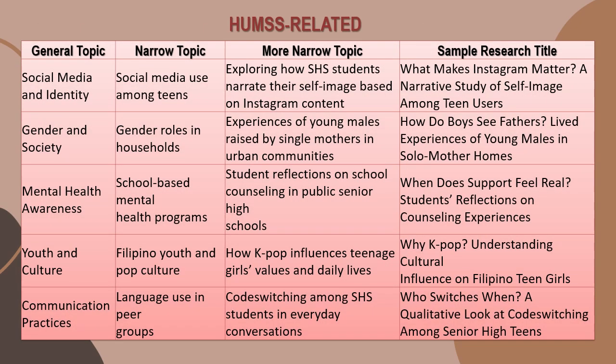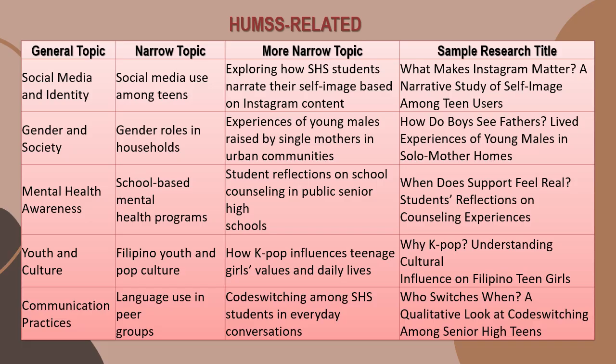Okay, so another example, I added another column, the fourth column, sample research title. So you may use this as a guide when I ask you to create your own.